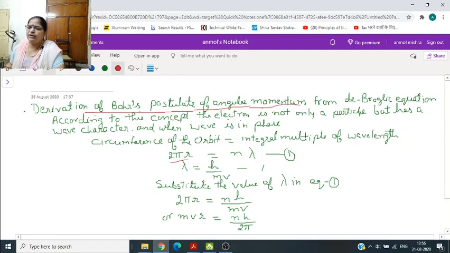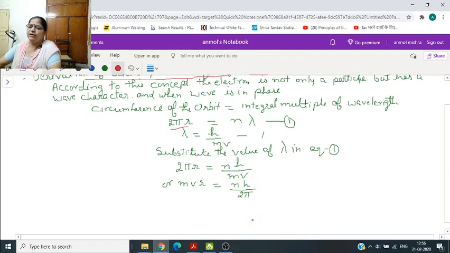So substitute the value of lambda in this equation 1, we will get 2 pi r is equal to n h by m into v. So here this r will be shifted here, the mv shifted here, so mvr is equal to nh upon 2 pi. So this mvr is angular momentum. So angular momentum is equal to nh upon 2 pi, an integral multiple of h upon 2 pi, n is 1, 2, 3, 4.